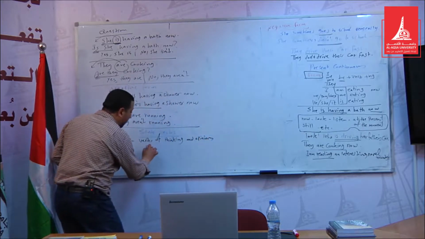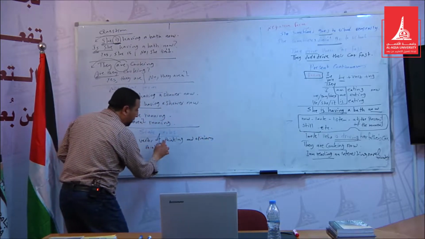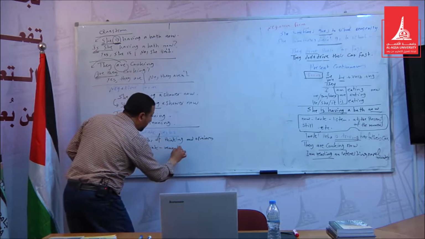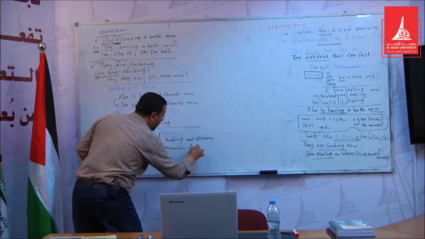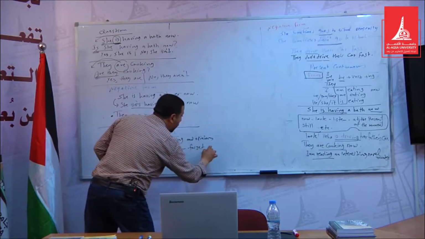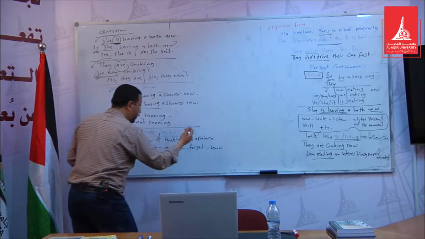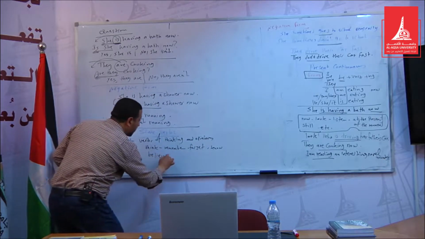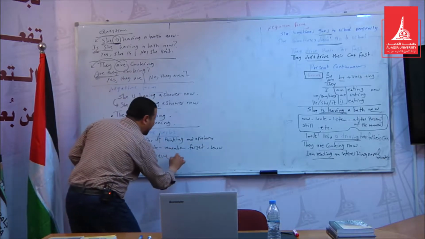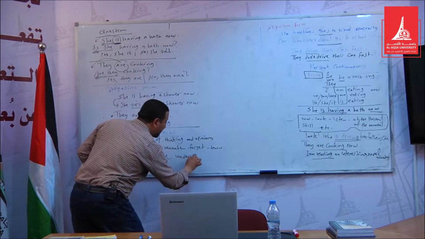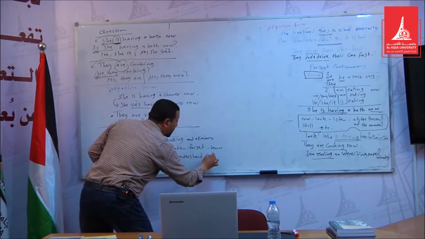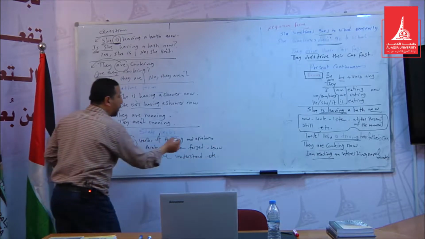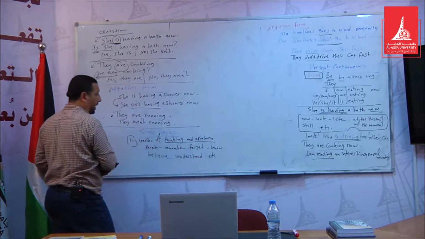Like think, remember, forget, know, believe, understand, and many other verbs. So this is the first group of verbs: verbs of thinking and opinions.